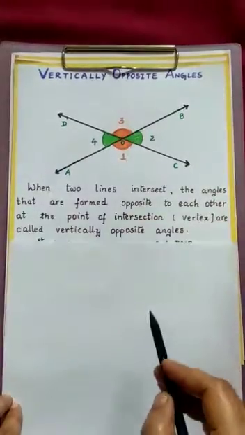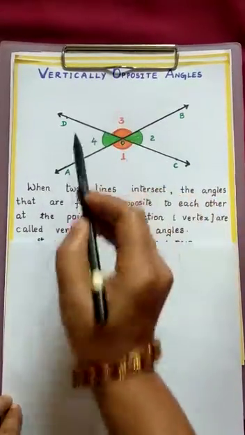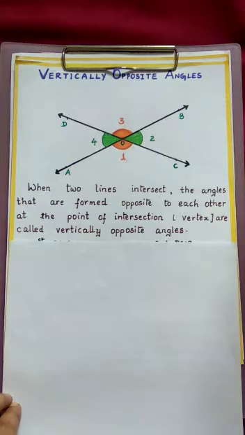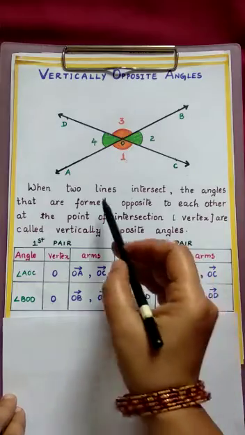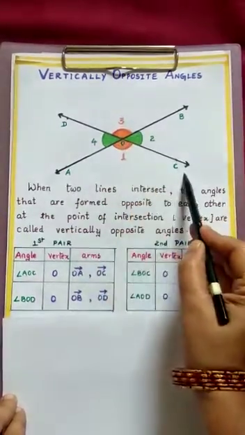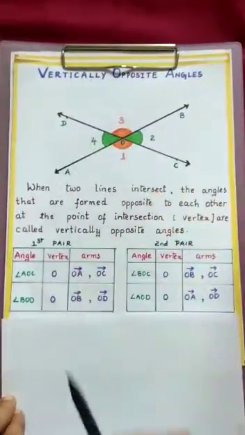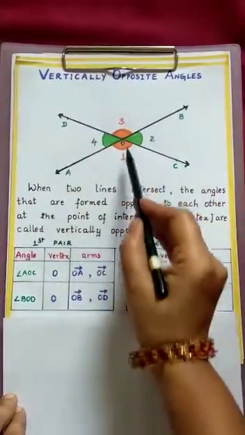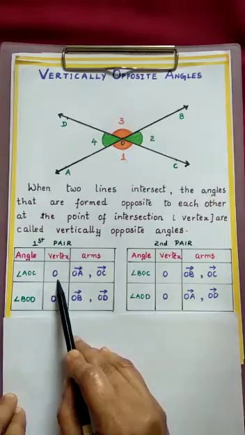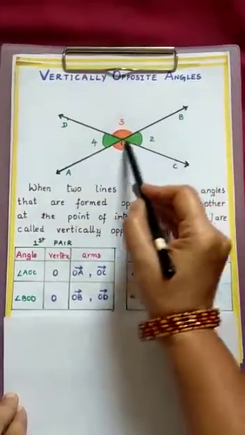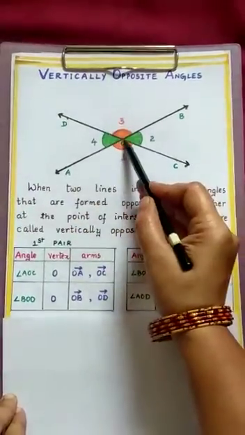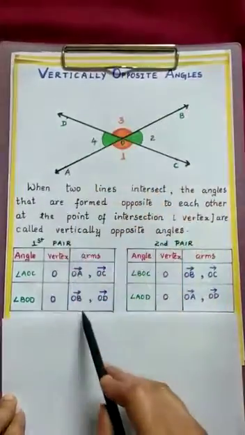So how many pairs of vertically opposite angles can you see in this figure? 1 and 3, that is the first pair. Angle 2 and angle 4, this is the second pair. So we have two pairs of vertically opposite angles when two lines intersect. Now you see the first pair. Angle AOC and angle BOD. In angle AOC, what is the vertex? O is the vertex. What are the arms? OA and OC. For angle BOD, again O is the vertex. OB and OD are arms.